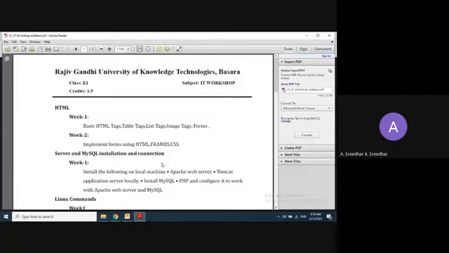Welcome to the course IT Workshop. So this is your syllabus, right? The course name is IT Workshop. In this course you are going to learn about various web technologies along with some software which is related to the server side, along with some data structures.